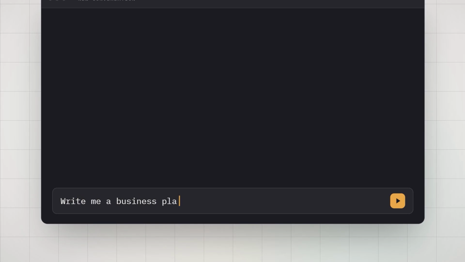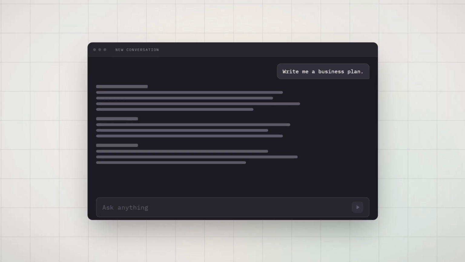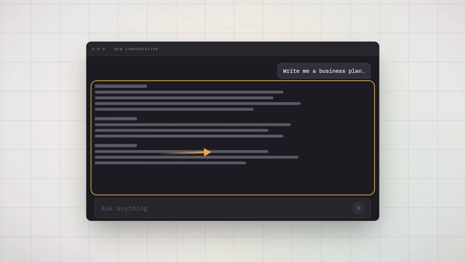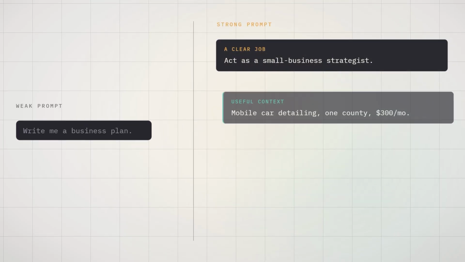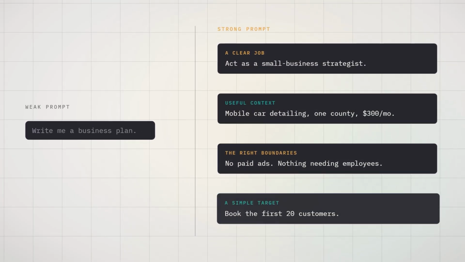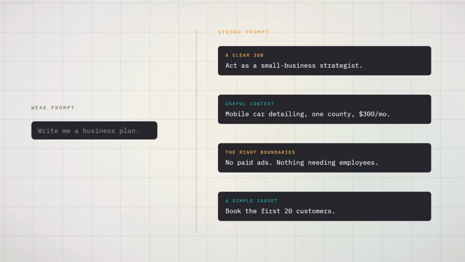Most people think AI gives bad answers because the AI is not smart enough. But the real problem is usually the prompt. A weak prompt forces AI to guess what the user wants. A strong prompt gives the AI a clear job, useful context, the right boundaries, and a simple target.